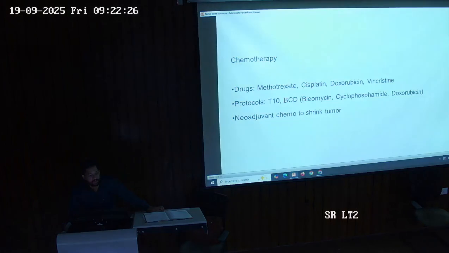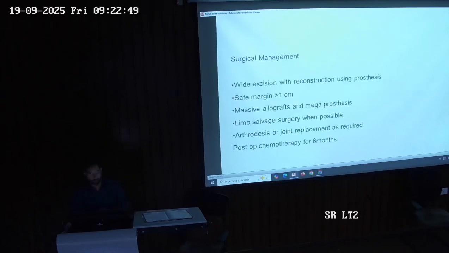We can perform chemotherapy, in which the drugs given here may be methotrexate, cisplatin, doxorubicin, and vincristine. Protocols: T10 or BCD can be given, which is bleomycin, cyclophosphamide, and doxorubicin. Neoadjuvant chemotherapy can also be given to shrink the tumor.